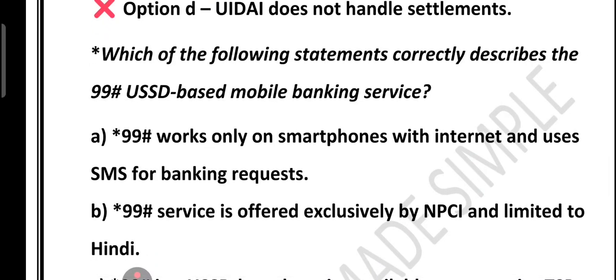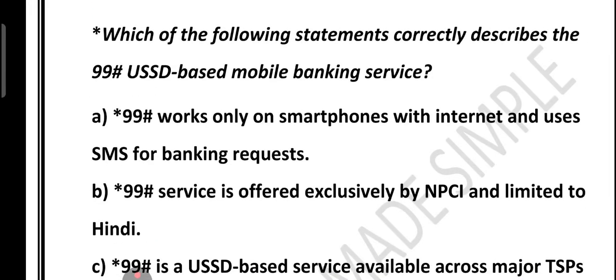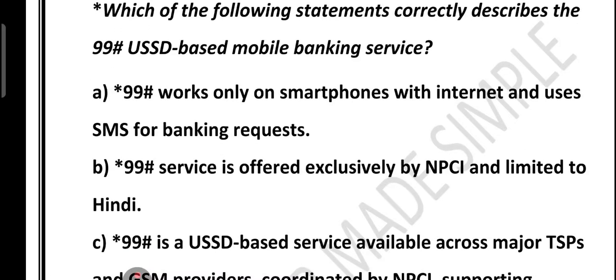If you look at option number A, it is wrong, because the main beauty of *99# is that it works even without internet. You don't need a smartphone, even a basic keypad phone is enough. And it does not use SMS, it uses USSD, which is like a quick hidden menu service from your telecom provider, right? What about option B? *99# services are offered exclusively by NPCI.